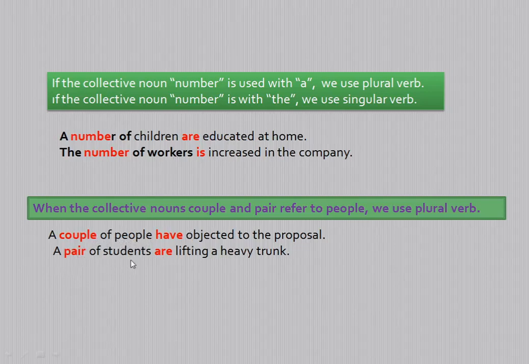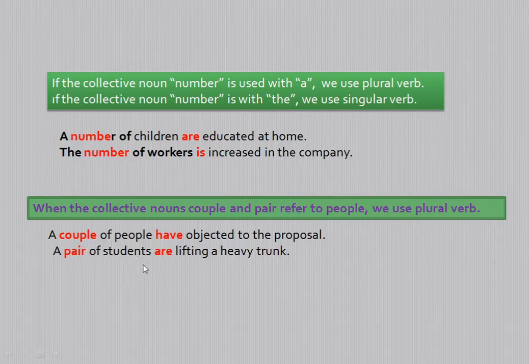Similarly, a pair of students are lifting a heavy trunk. You see, a pair of students. Here, students are people, so the pair is related to persons. Because the pair refers to persons, it should be used as a plural subject. So a plural subject requires a plural verb.